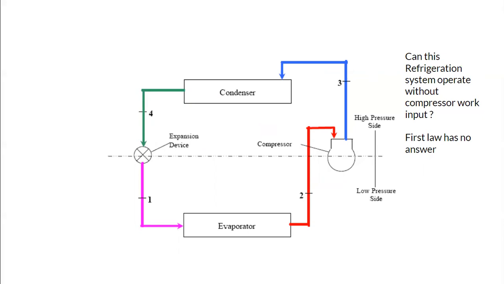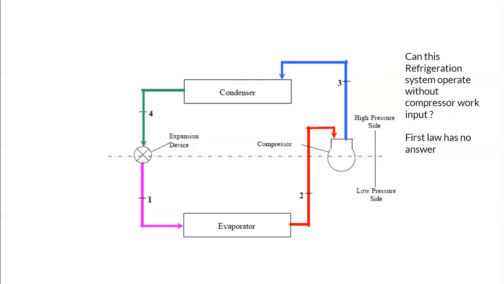Please note that it does not tell you that it is feasible. What it will tell you is that it cannot say whether this system can operate without any work input. So the first law cannot tell us whether a refrigeration system can operate without consuming compressor work. That is a limitation of the first law.